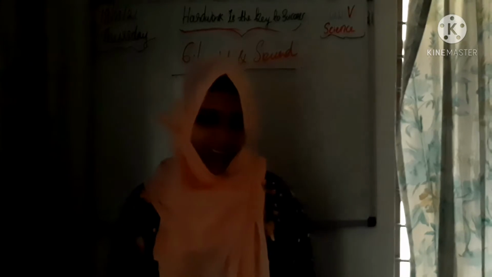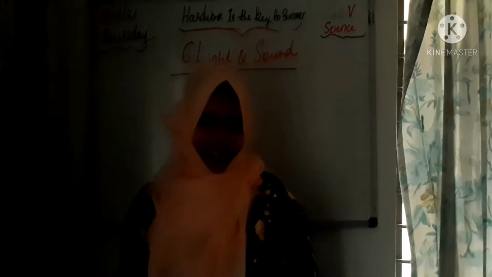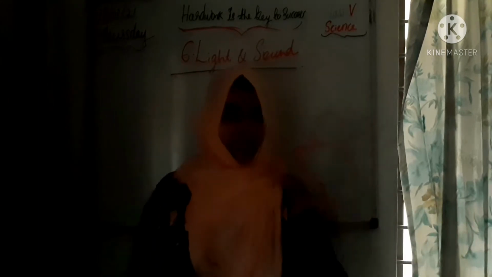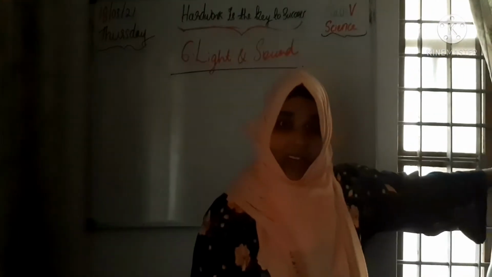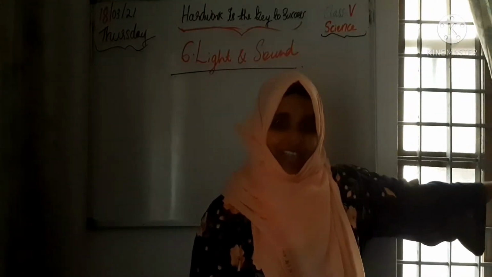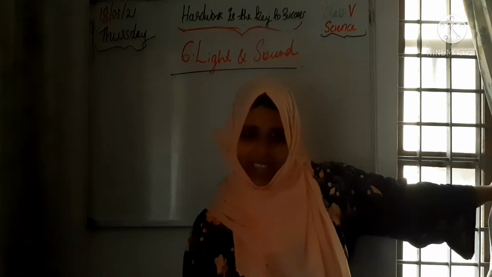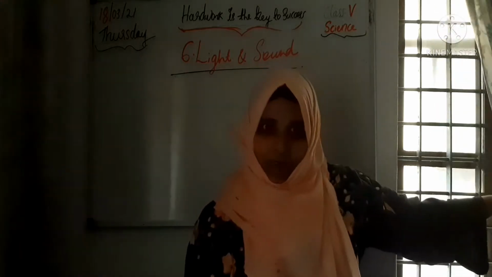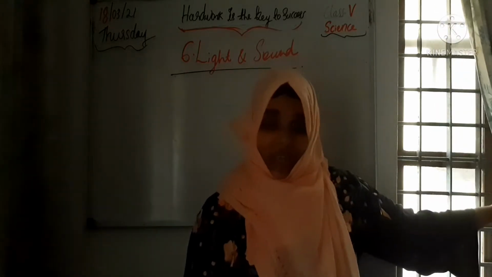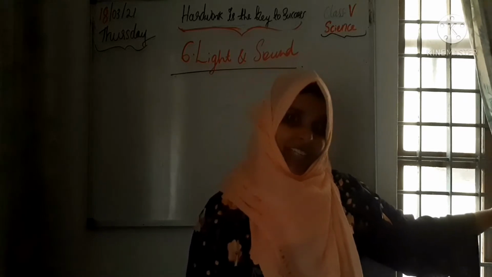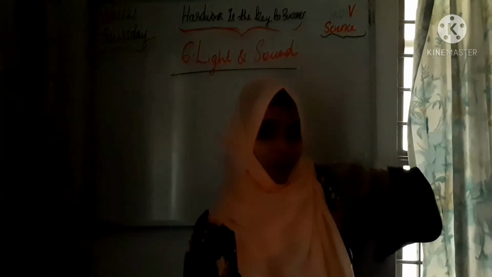What happened, children? There is no light, I think, because there is no electricity today. So I am going to take the class through this light only. I am using sunlight only. I can get the sunlight from here. Okay, it is reflecting that light. Can you see it clearly? Okay, let's wait for some time. After that, electricity will be okay and we have to take the class in the presence of tube light.